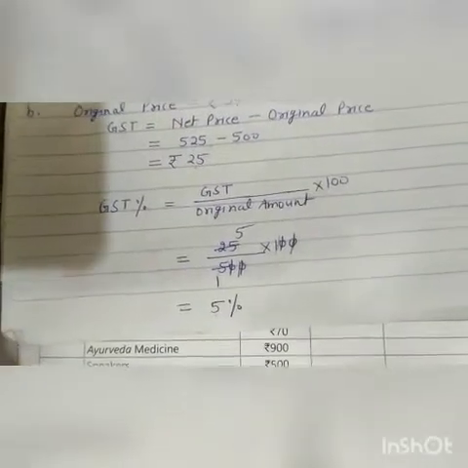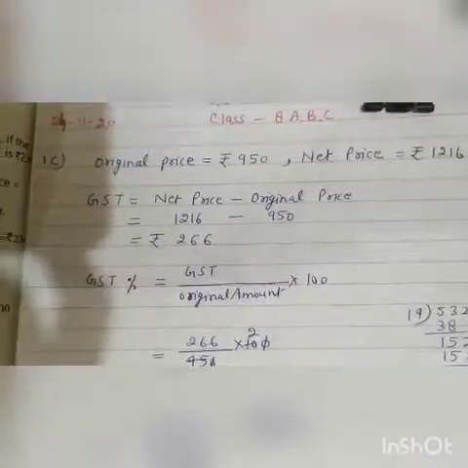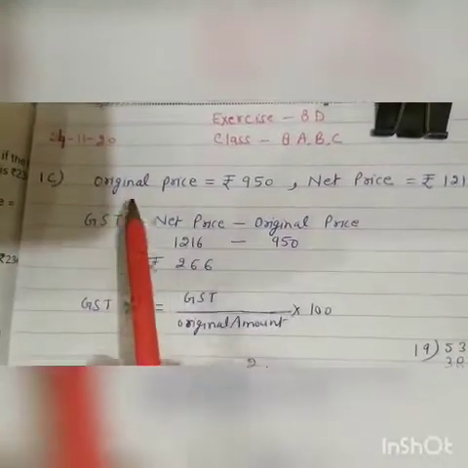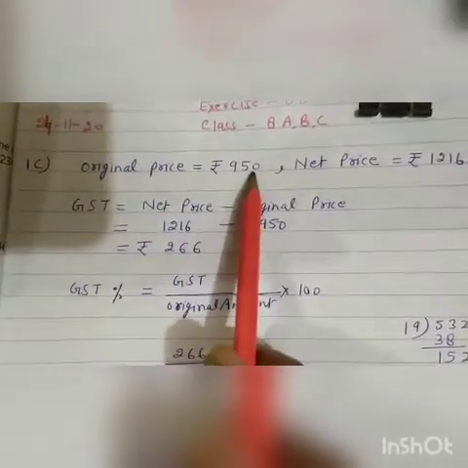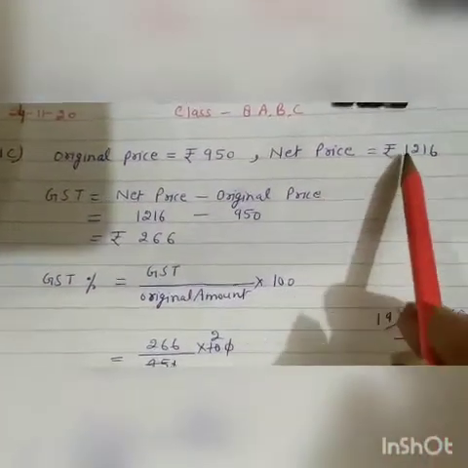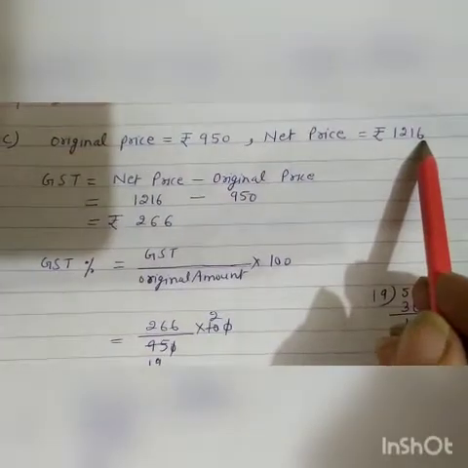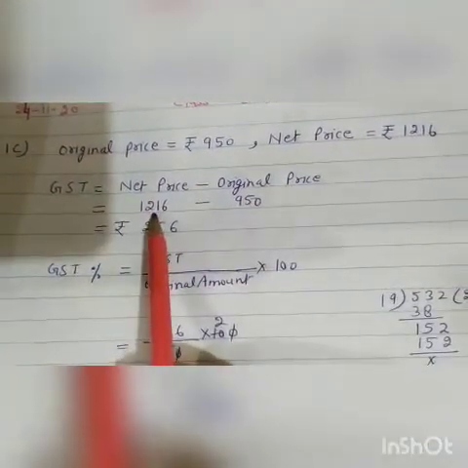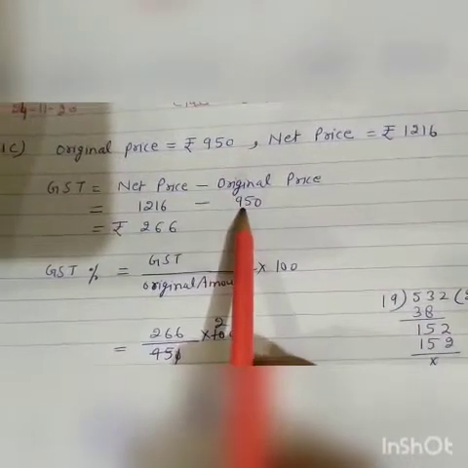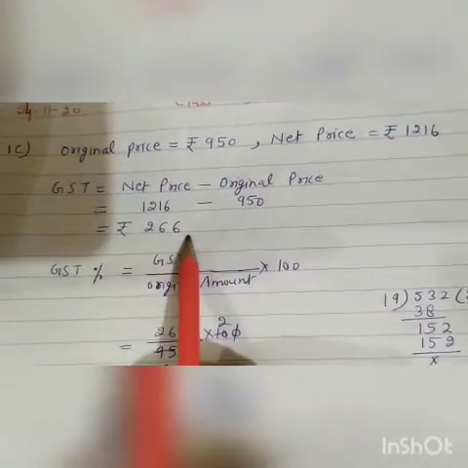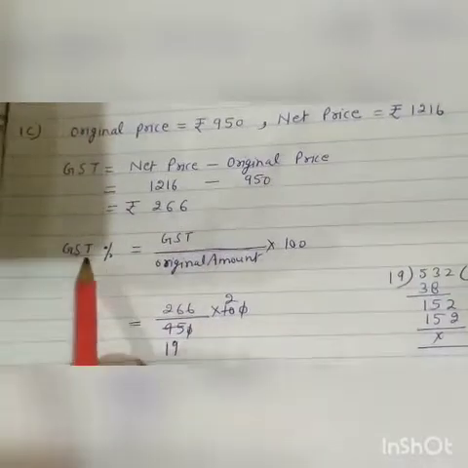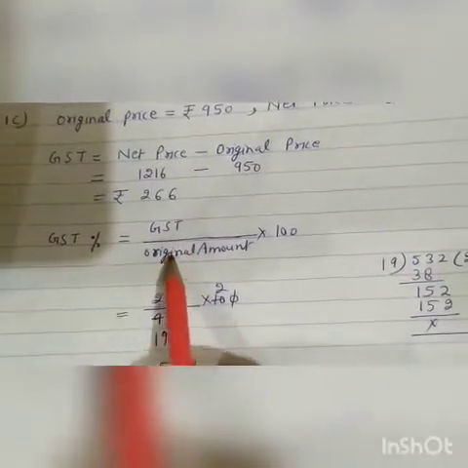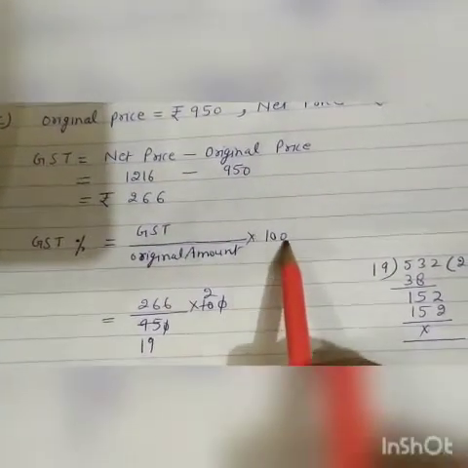Come to the next part, C. C part: original price is given 950 and net price is given 1216. Then GST is equal to net price 1216 minus 950. We get 266 rupees. Now GST percent is equal to GST upon original amount into 100.